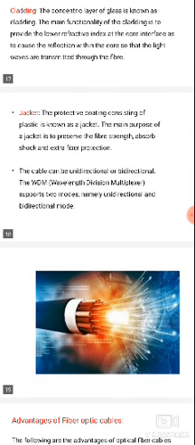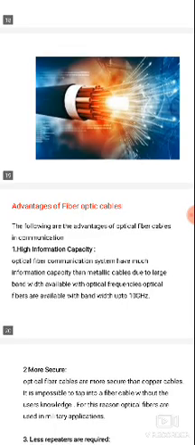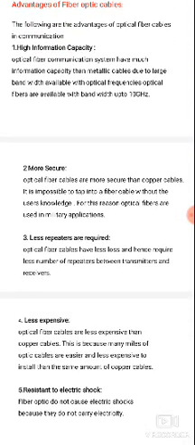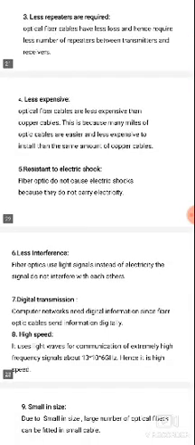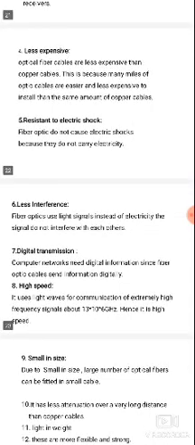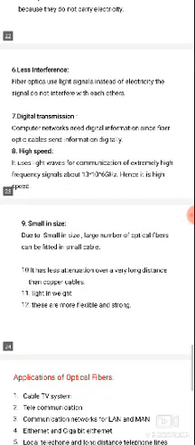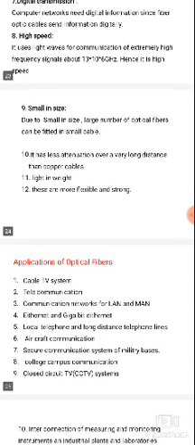It also supports unidirectional and bidirectional communication, meaning simplex and full duplex communication, because here WDM, wavelength division multiplexers, are used. The main advantage is high information capacity, so it is replacing copper cables, telephony lines and coaxial cables. It is more secure, needs fewer repeaters, is less expensive, and is resistant to electric shock. It has less interference, supports digital transmission, and offers high speed of data transmission. Size and weight are also less, and it supports long distance communication.